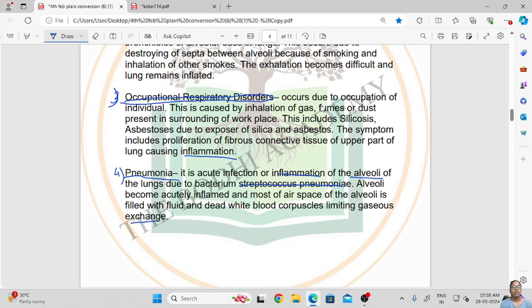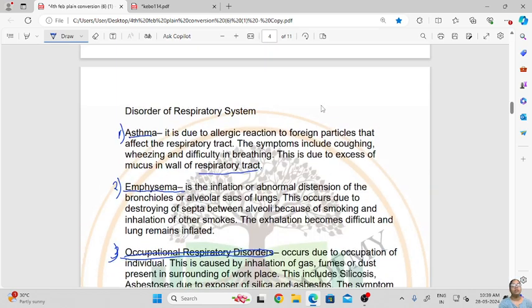Due to Streptococcus pneumoniae, the inflammation of the alveoli happens, and that inflammation limits the gaseous exchange, because mostly the gaseous exchange takes place in the alveoli of the lungs. So there is no gaseous exchange taking place, or it is limited, and hence the person is not able to breathe properly. So this is how pneumonia is caused. So these were the disorders related to the respiratory system.